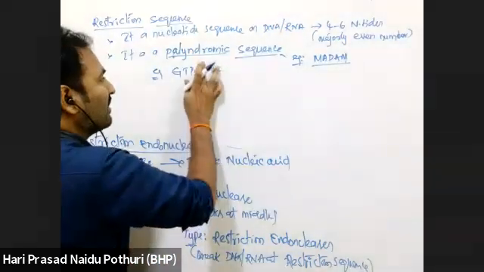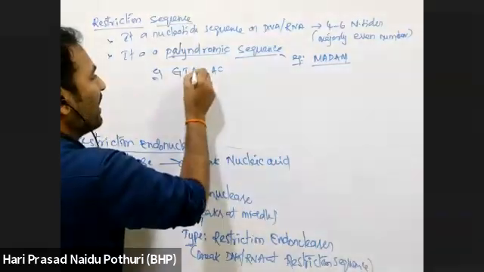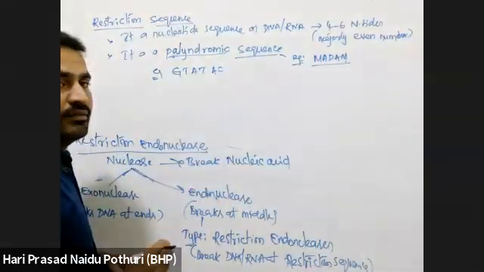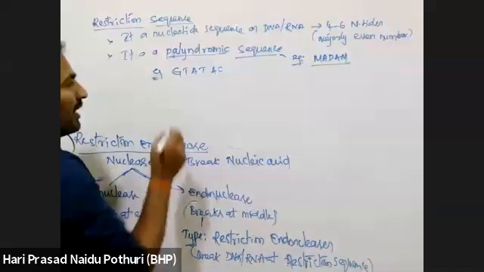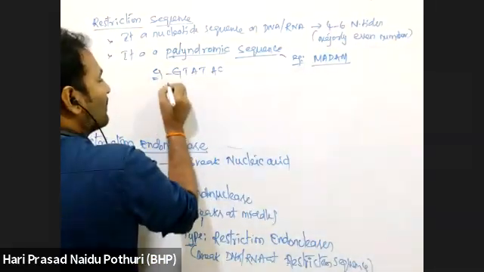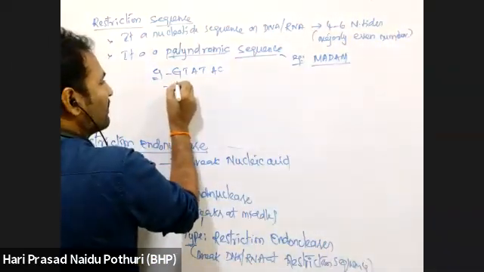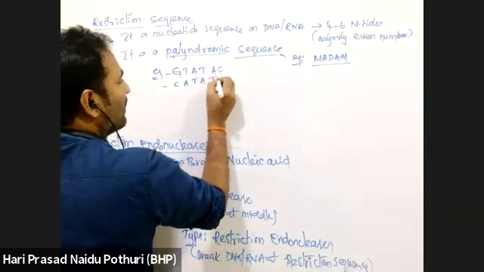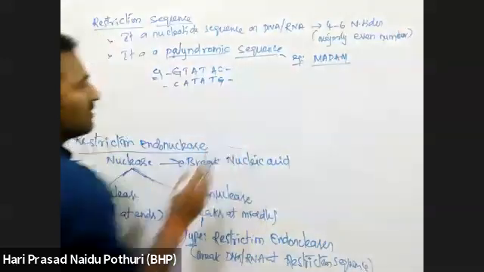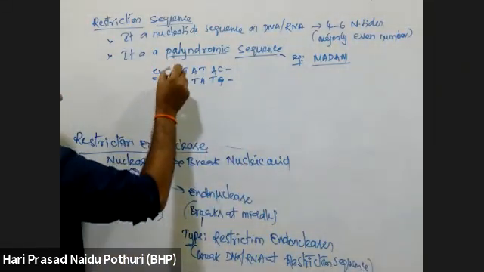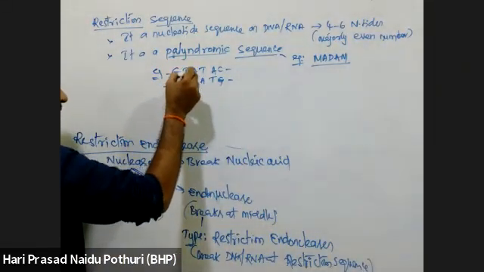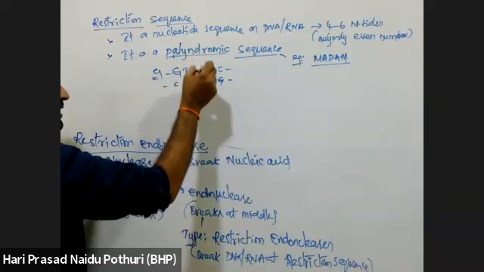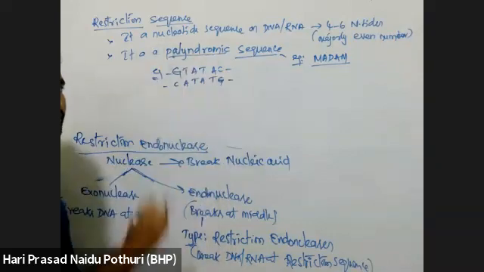If it is GT, AT, then this opposite strand has which sequence? CA, TA, TG. So what is this nucleotide pair? First GC, TA, AT, TA, AT, GC.